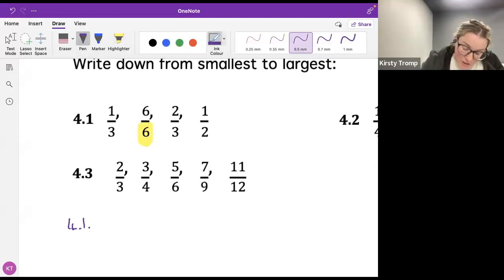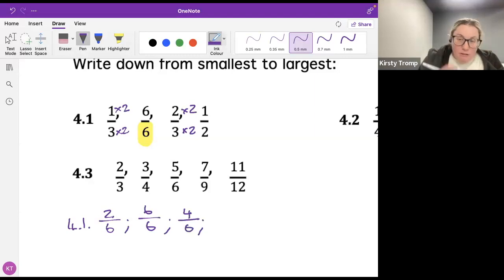So if I'm looking at 1 over 3, how do I get the 3 to become a 6? I times it by 2. Whatever I do to the bottom, I do to the top. So this one is going to be 2 over 6. My next one I'm happy with, that's 6 over 6. My next one is 2 over 3. So whatever I do to the bottom, I do to the top. And finally, the last one is 1 over 2. So what do I need to do? I need to times it by 3 on the bottom. Whatever I do to the bottom, I do to the top. So I've got 3 over 6.